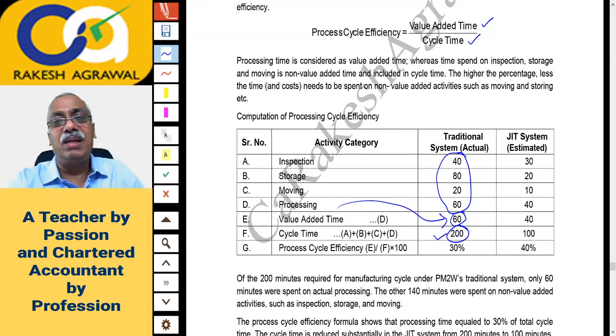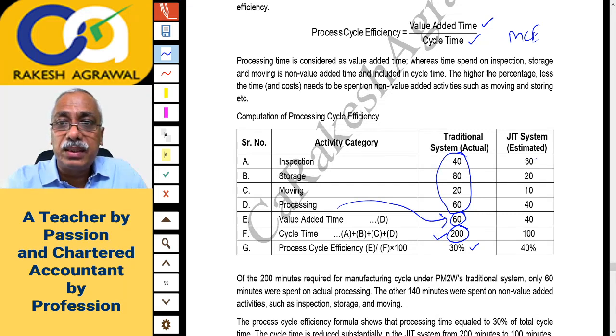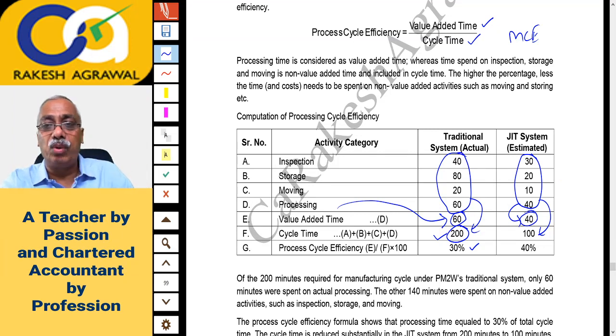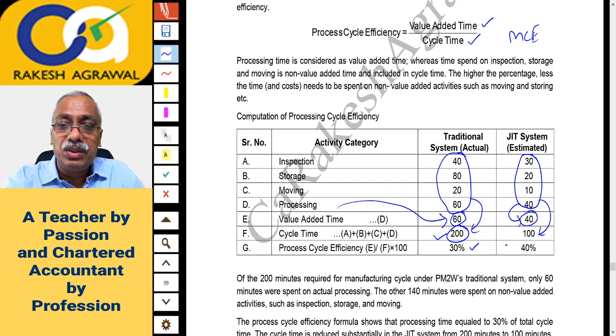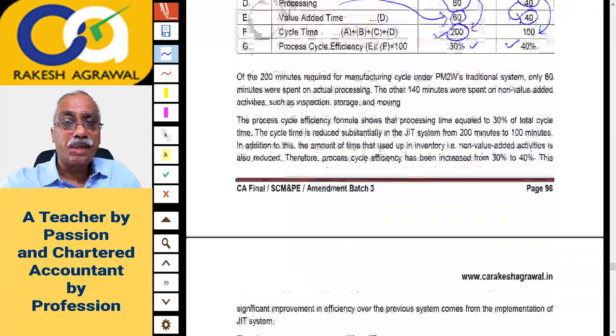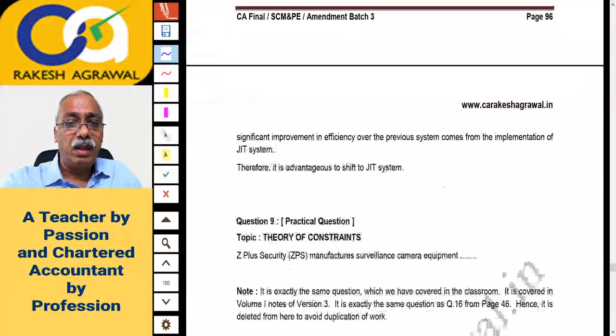Your manufacturing cycle efficiency, formula of manufacturing cycle efficiency. So 30% is the effective time you are using, and in a JIT system the total of the time is 100 minutes. It was here 200, out of which processing time is 40. So 40 minutes is value added time out of total time spent 100, so it is 40%. So your efficiency has also gone up, manufacturing cycle efficiency. That is the calculation, and you have to write the note in favor of JIT system. Let's go ahead.